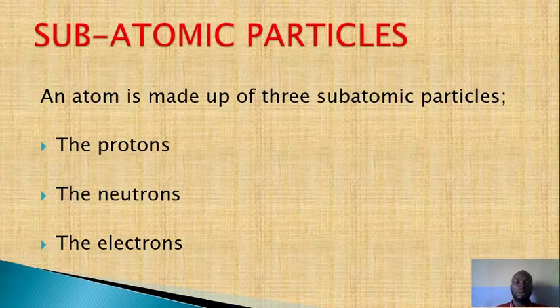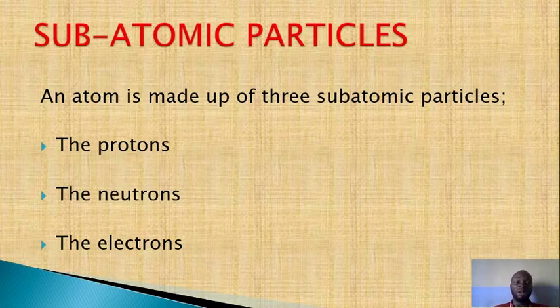I repeat, when we said indivisible, we mean that an element cannot be divided. But some scientists like Rutherford and Thomson went into research and found out that an atom contains some other smaller particles that make up an atom. So that means an atom can actually be divided. This made way for a new definition, which says that an atom is not indivisible anymore. We say that an atom is the smallest particle of an element which can take part in a chemical reaction.